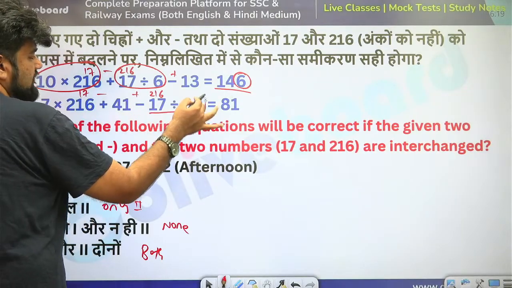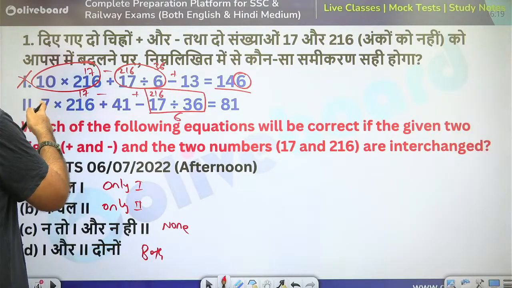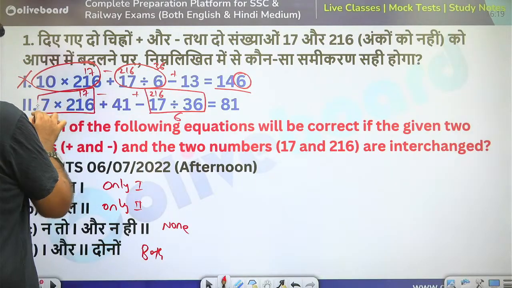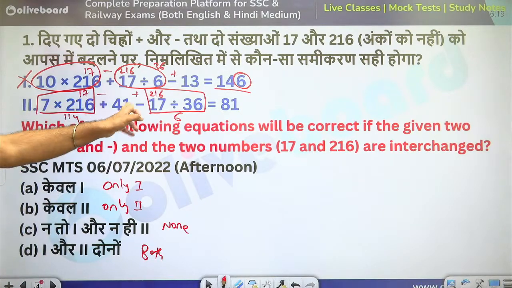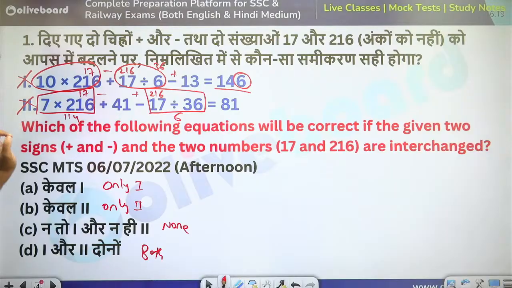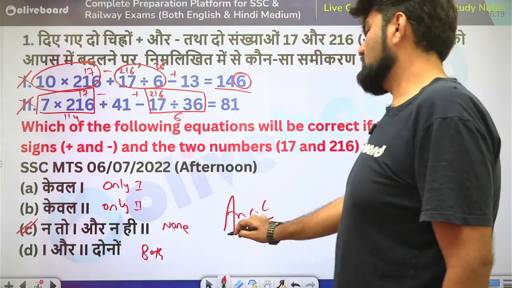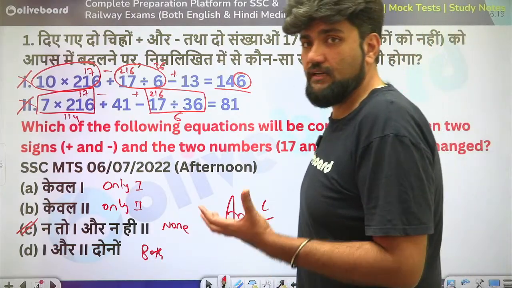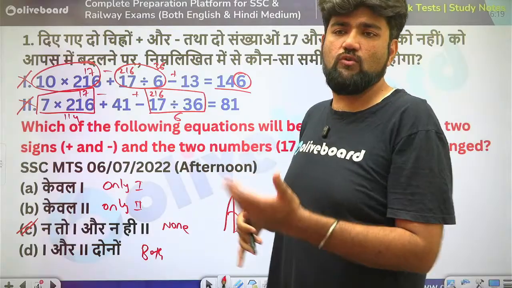216 divided by 36 is 6. So this is 6. 7 into 17 is 114. Okay. 114 minus 41 plus 6. So 120 minus 41 is not 81. So this is also gone. So none is my correct answer. Option C is the right answer. Okay. You don't have to solve it completely. Don't have to find the final answer. Check from the unit digit. Solve it partially to get your answers. Okay.